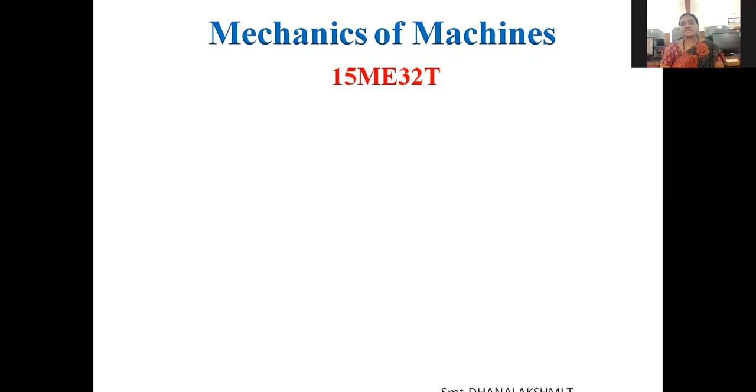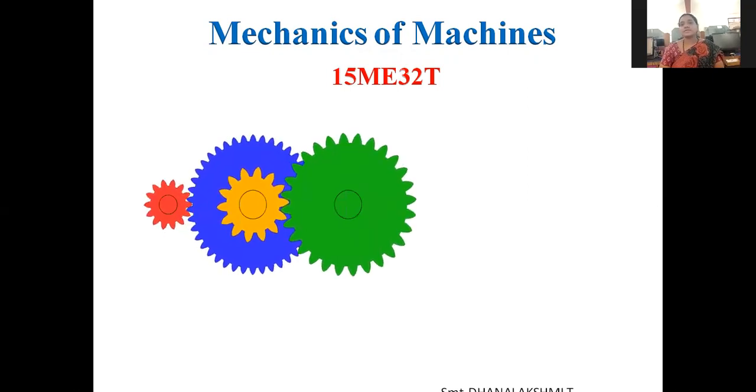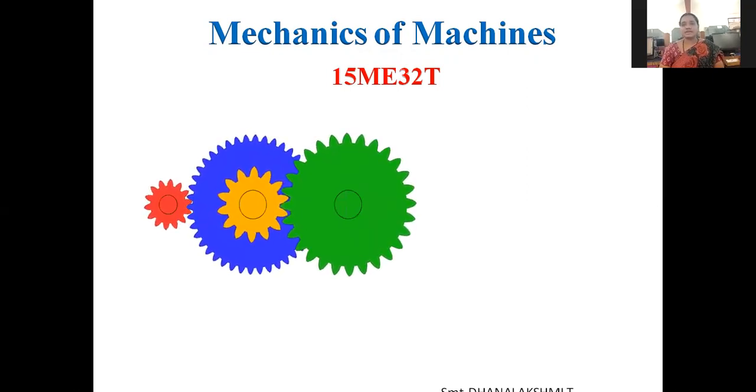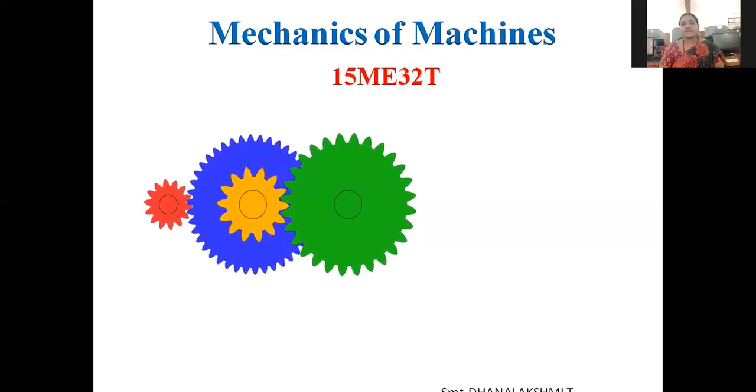The name itself indicates mechanics and machines. We are going to deal with machines: how machines work, how the relative motion occurs inside the machine parts, and how the relative motion can be transmitted from one place to another. For example, you might have seen gear drives. You are familiar with gears. How is relative motion transmitted from one gear to another gear?